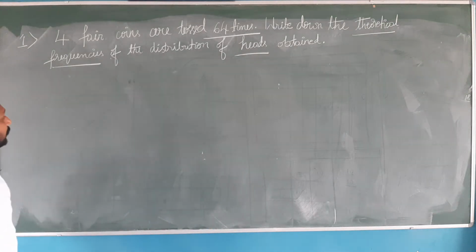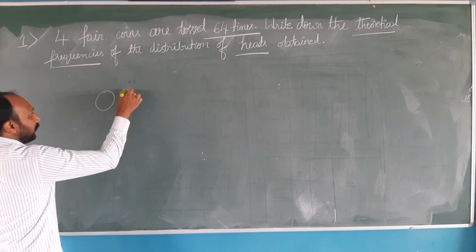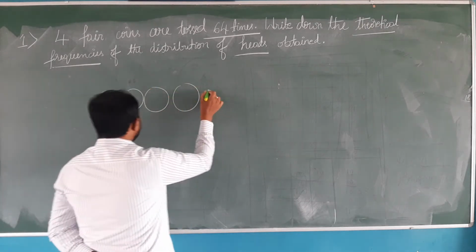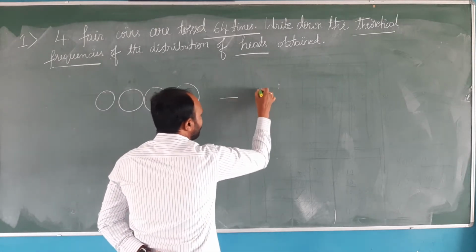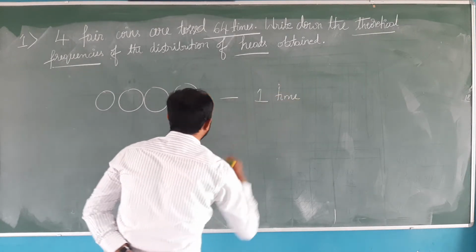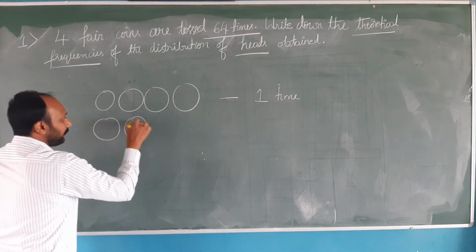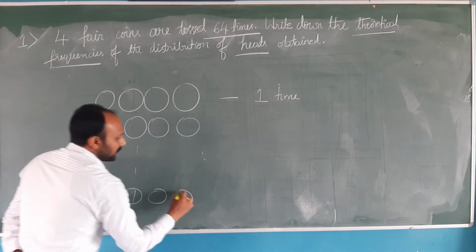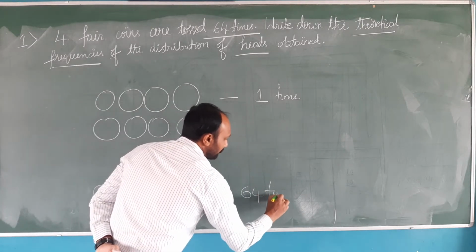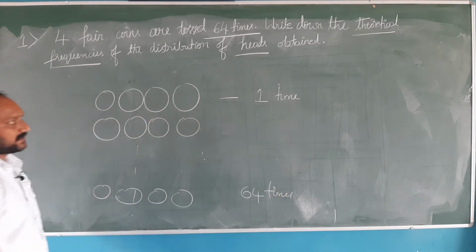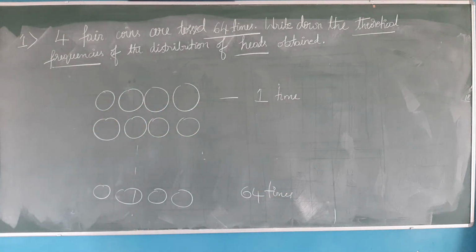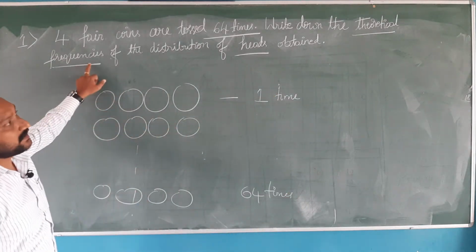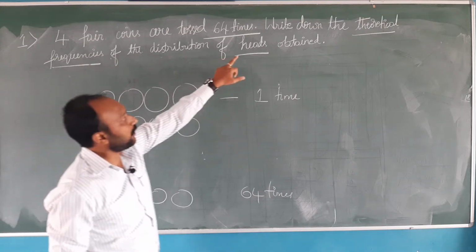What is the question here? You will be tossing how many coins? You will be tossing 4 fair coins. These 4 coins will be tossed not once, but how many times? They will be tossed totally 64 times. So what we need to do? We need to write down the theoretical frequencies of distribution of heads.